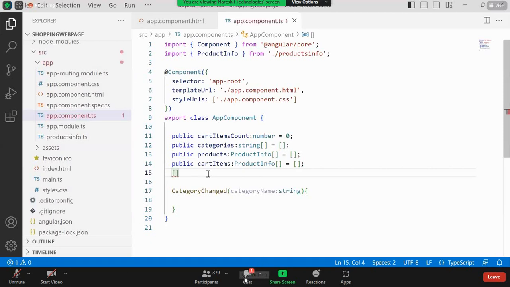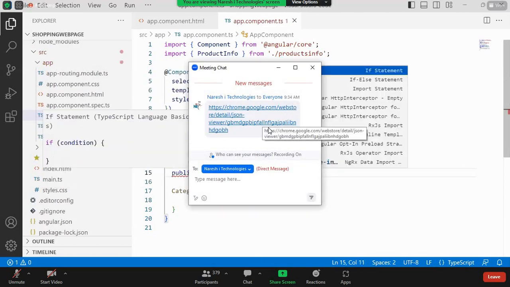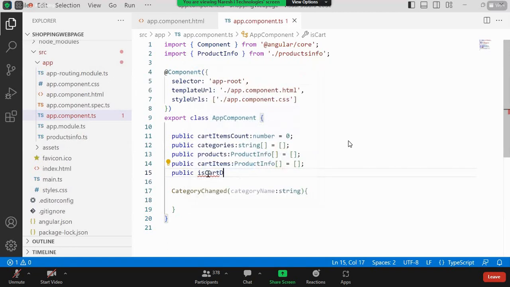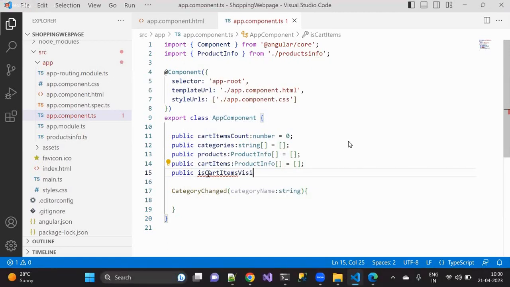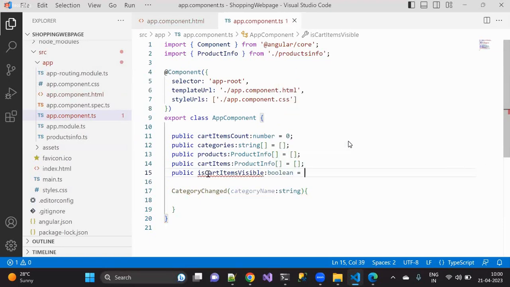I'll write something like this: public isCartItemsVisible, which is of type Boolean, and I'll make it false. That's it. Clear now? Clear? Tell me.